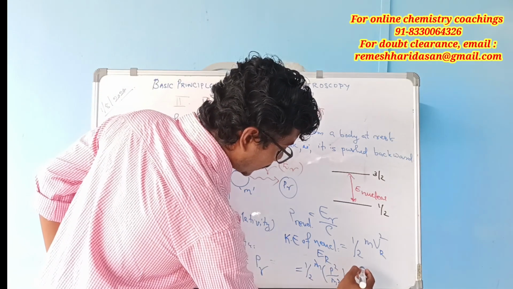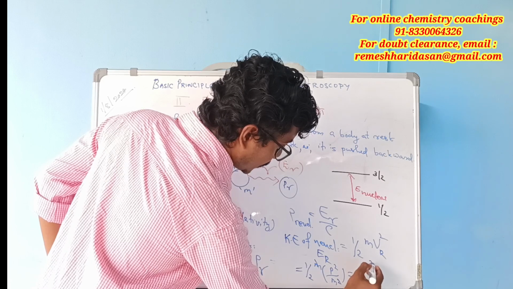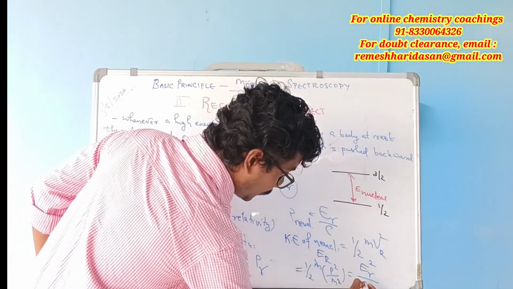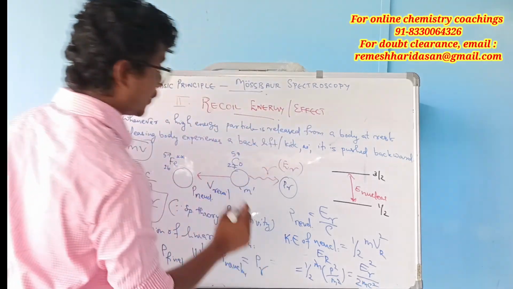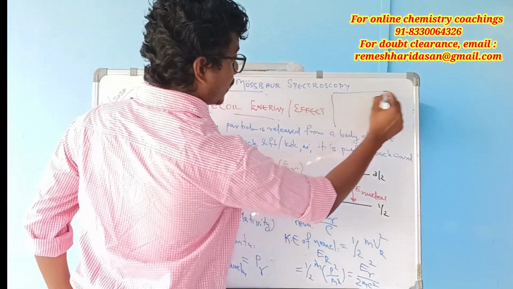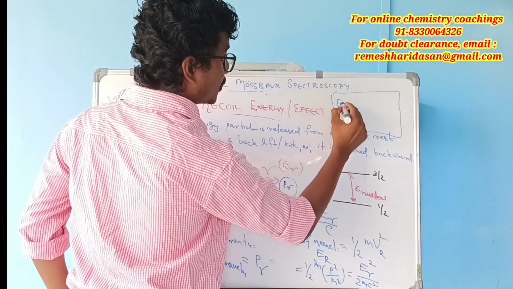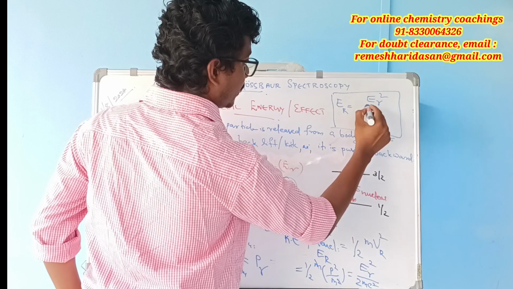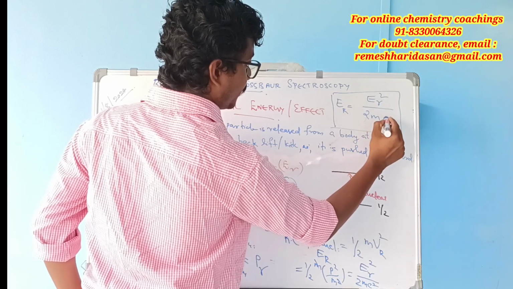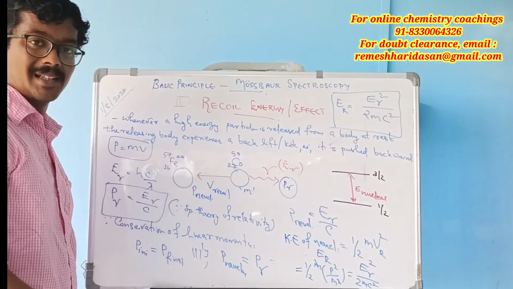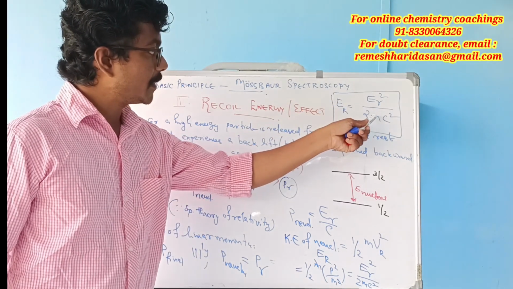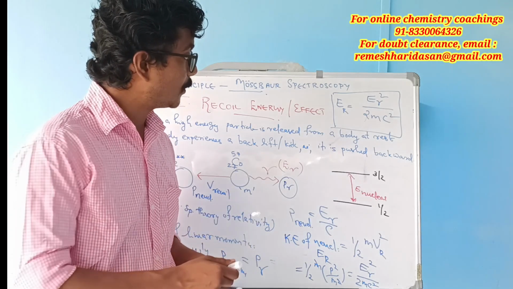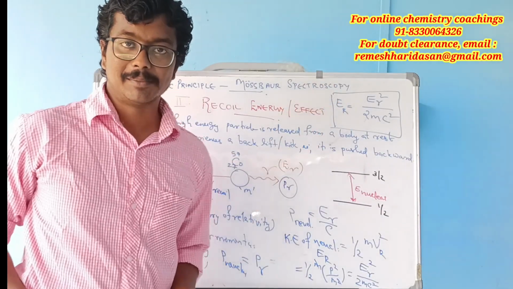So we can write E gamma squared divided by 2mc squared. So the recoil energy is equal to E gamma squared divided by 2mc squared. This is the mathematical expression of recoil energy.